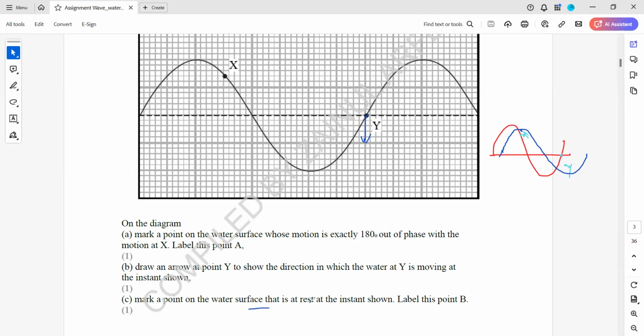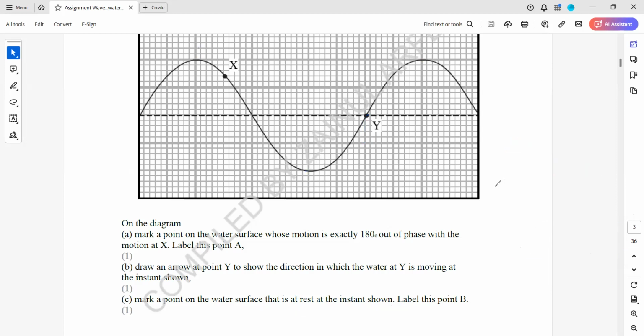Mark a point on the water surface that is at rest for an instant, and label this point as B. Because at the maximum displacement of a continuous wave, B can be this or this, because momentarily it will stop at the extreme position. So whenever you want to mark the position for a continuous or moving wave, the points where it will stop for an instant should be the extreme positions.